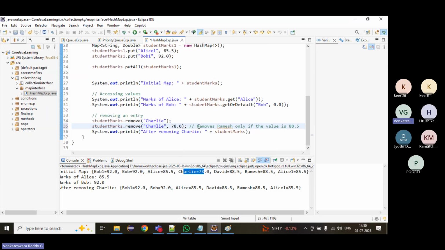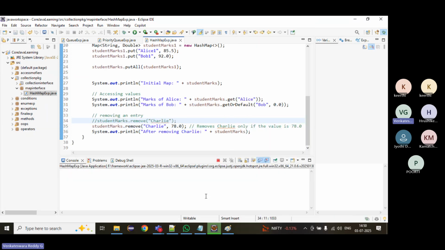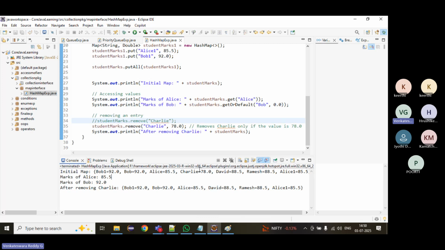What will it do? It will remove Charlie only if the value is 78.0. If Charlie has 78.0, then only it will remove. Otherwise, it will not remove. Suppose if I add, it will remove it, Charlie.